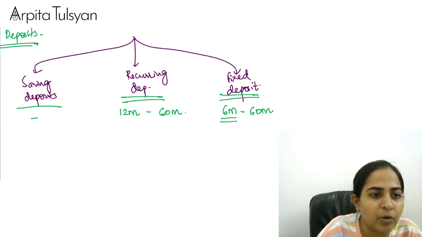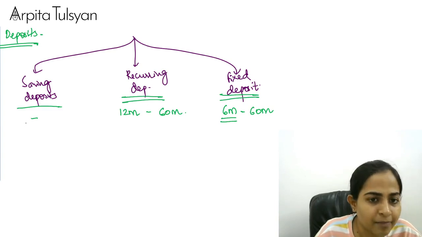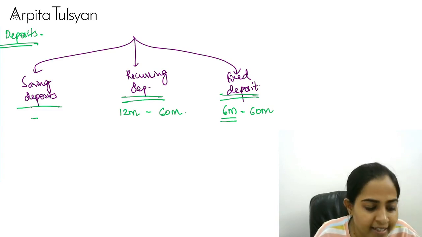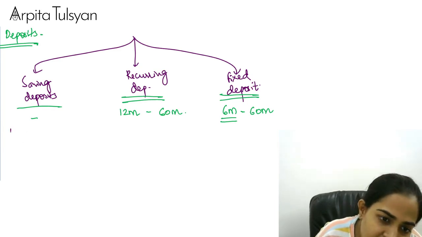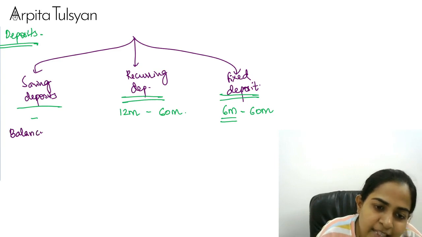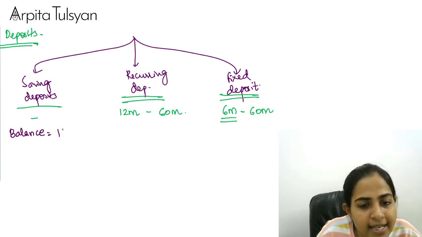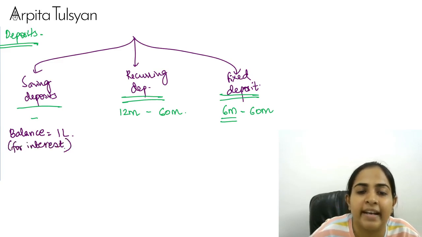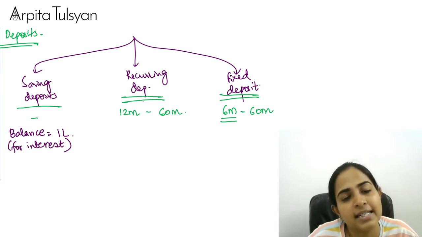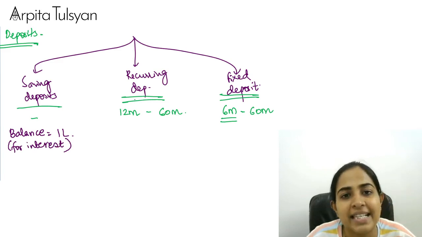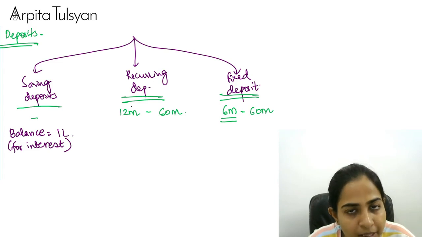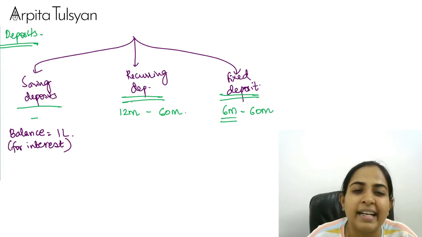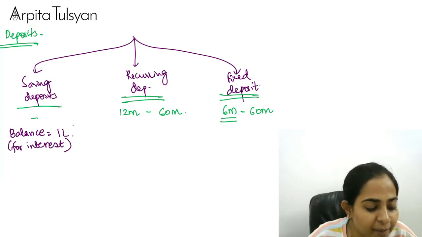Okay. Now listen, just try to understand. For saving deposit, we are going to get interest. So for the purpose of paying you interest, maximum balance in your saving deposit account will be considered as 1 lakh. Suppose I am having saving balance as 5 lakh rupees, then too, for the purpose of paying interest, I will get interest only on maximum rupees 1 lakh.